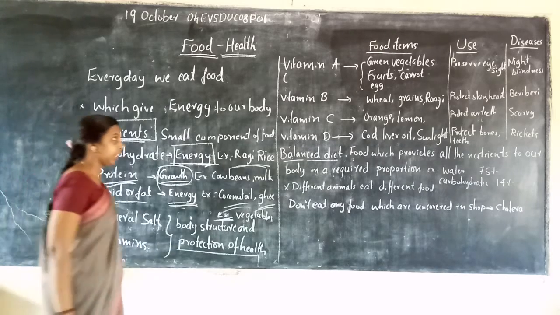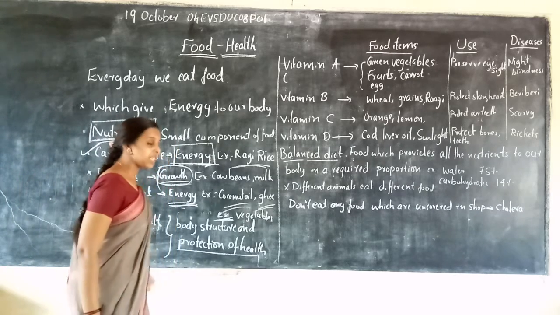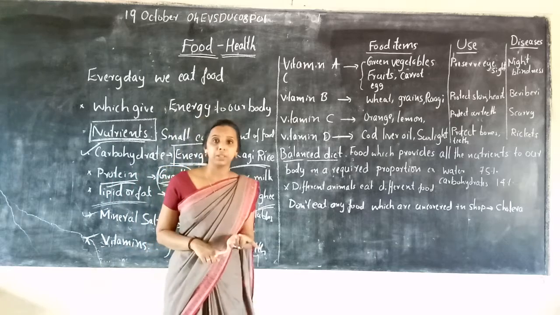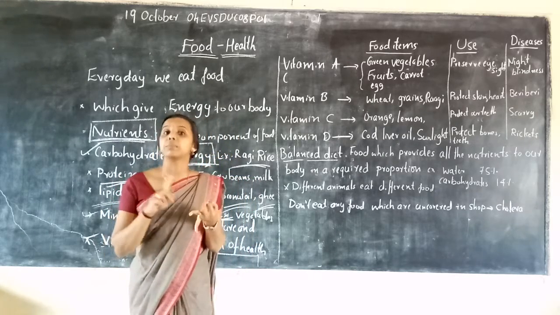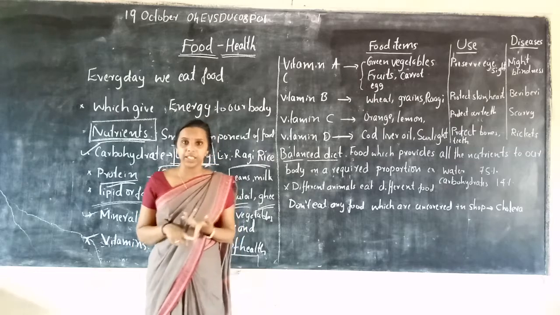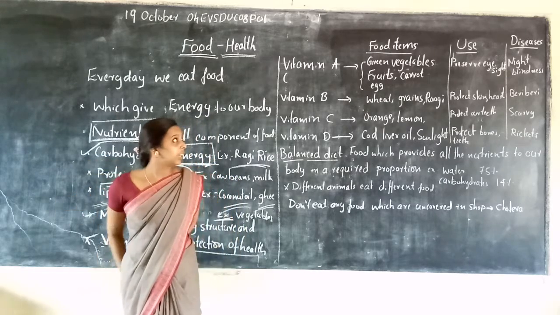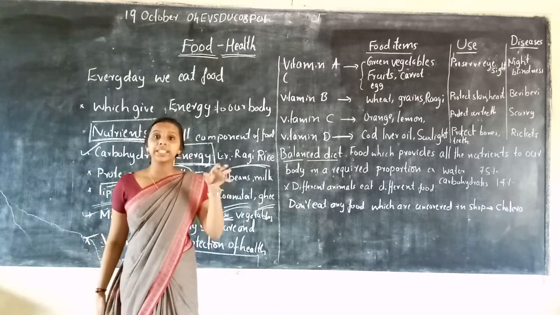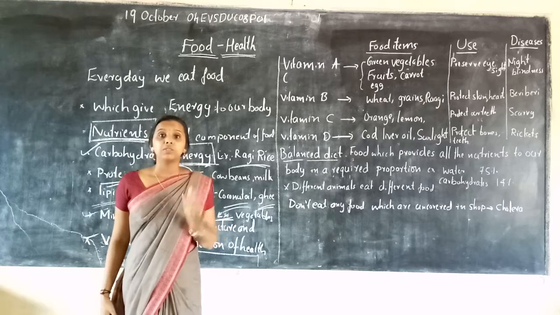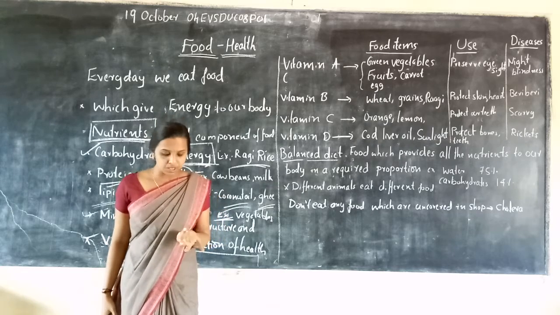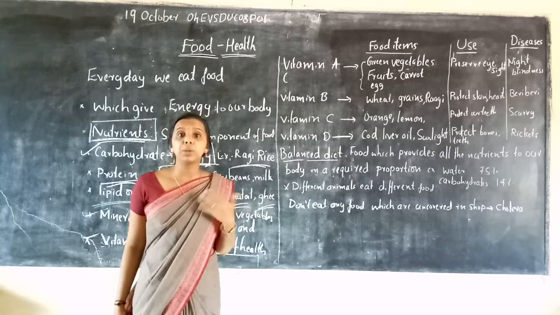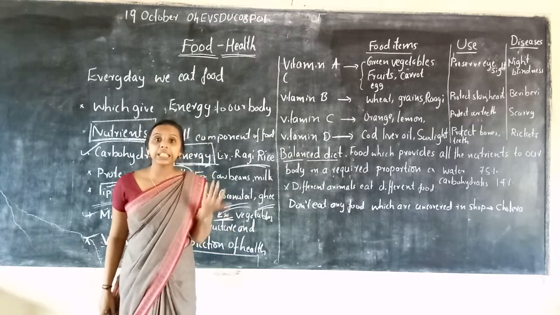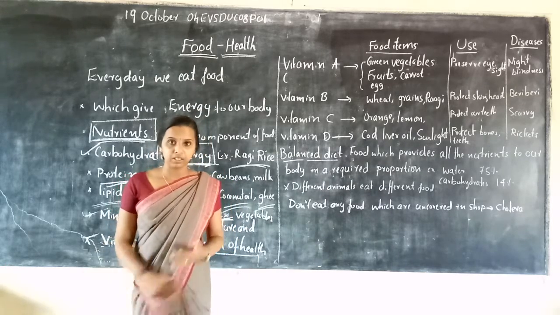Next, vitamins have different types: vitamin A, vitamin B, vitamin C, vitamin D, etc. Next we study some particular vitamins contained in food items, their uses, and what disease occurs if we don't eat such a vitamin.